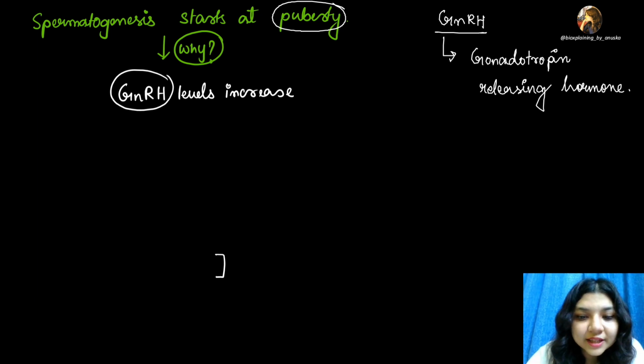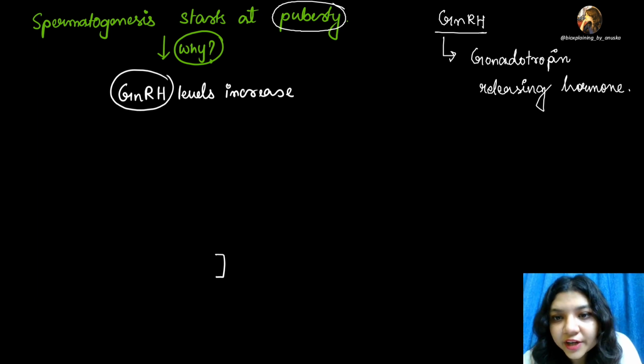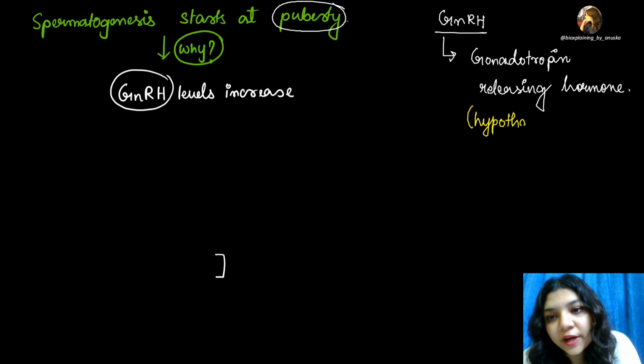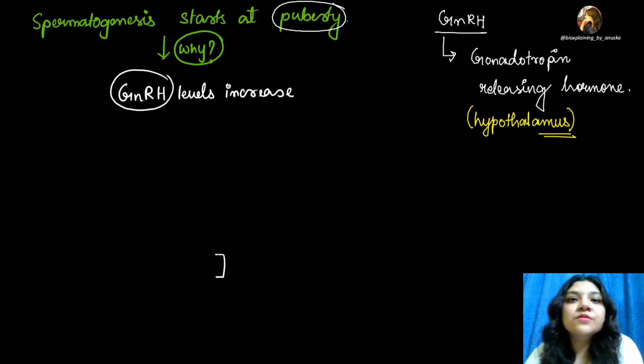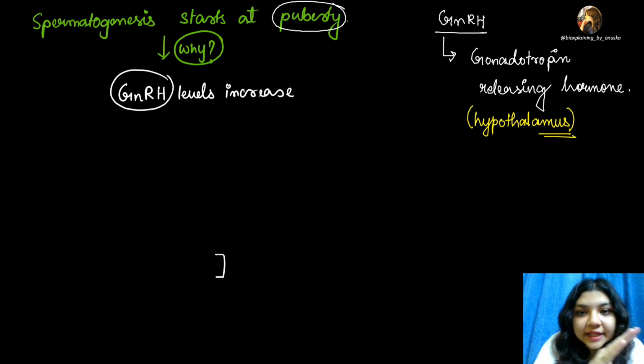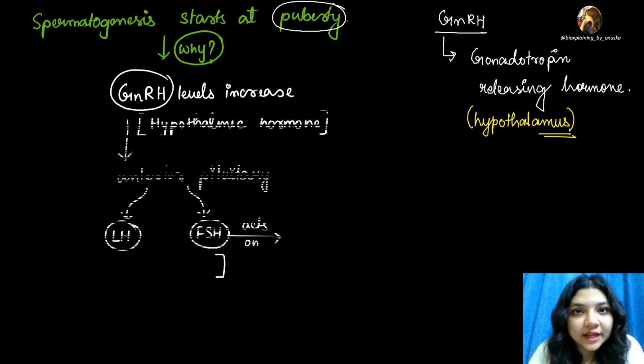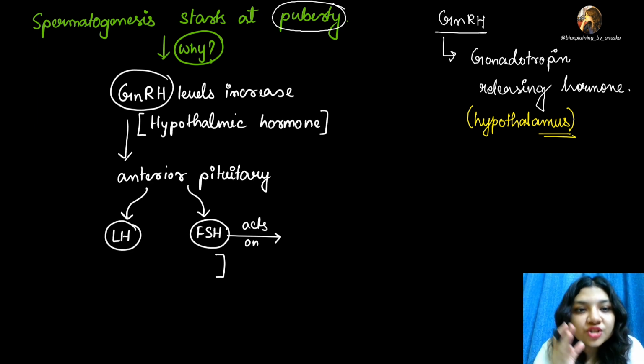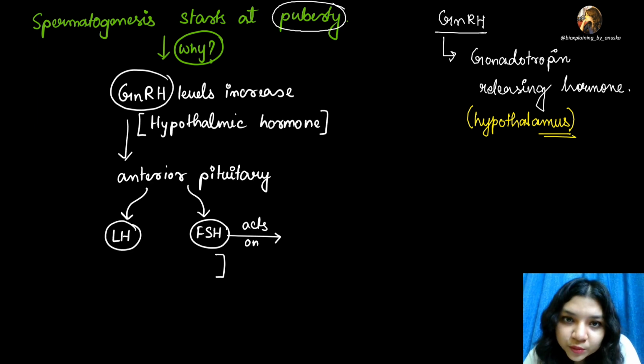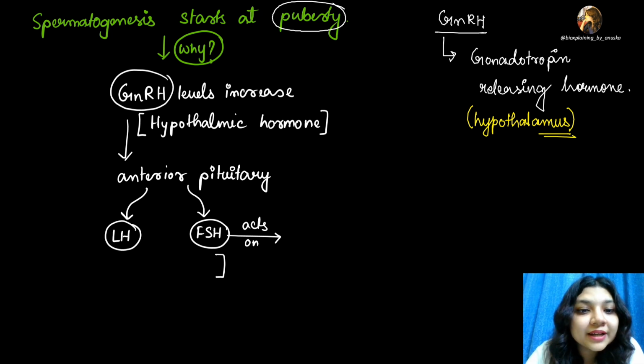Now कहाँ से आता है? This GnRH comes from the hypothalamic neurons. So it comes from the hypothalamus. And when it comes from the hypothalamus, it will go and work on the anterior lobe of the pituitary gland. Okay. So this GnRH levels will increase at puberty and after being released from the hypothalamus, where will they go? They will go and act on the anterior pituitary.